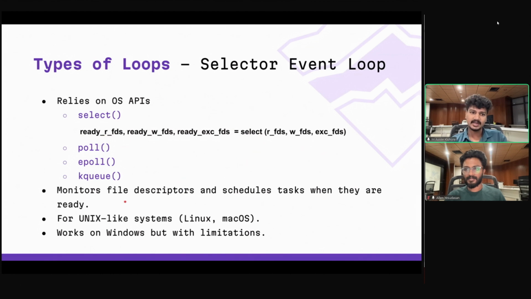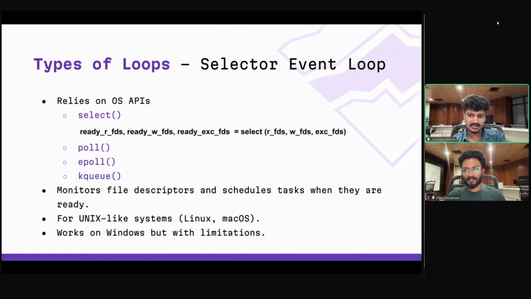So here you could see that the process needs to poll the OS periodically to get this information. So that's why we need to check for readiness here. And one key thing to note is that this does not work on Windows properly. By properly, I mean that there's a small limit. Like in the select function, it only supports 512 file descriptors in Windows.